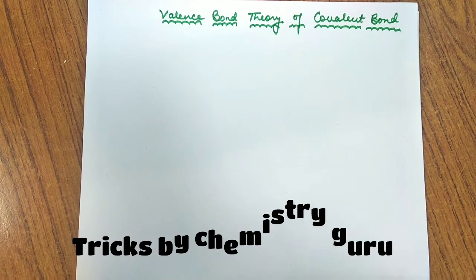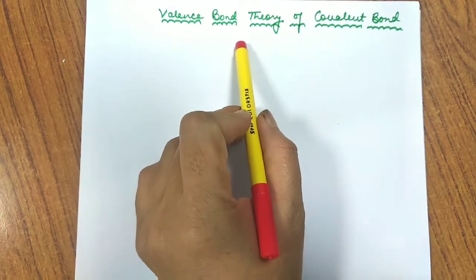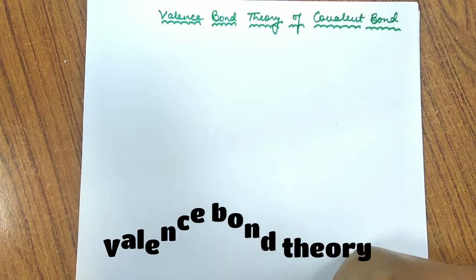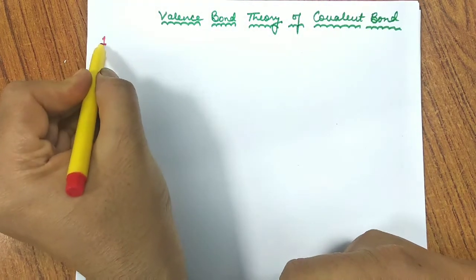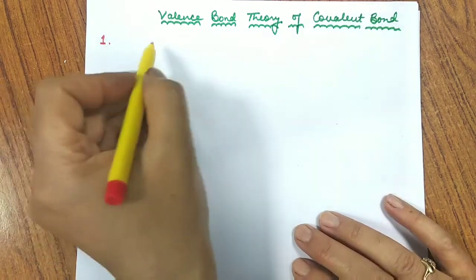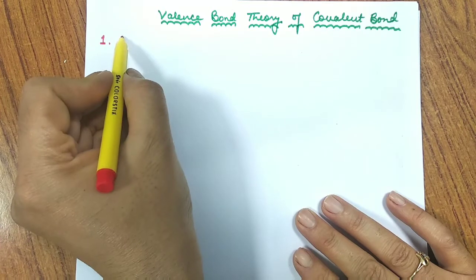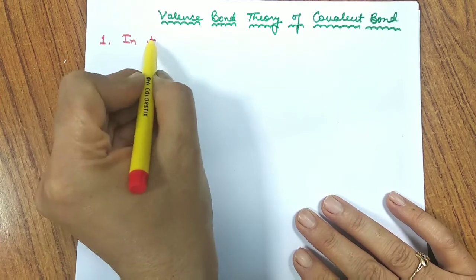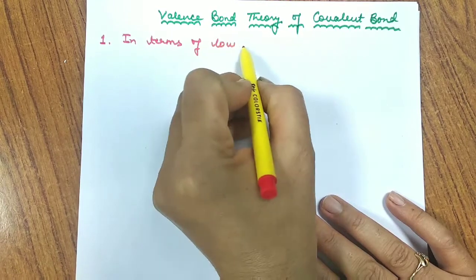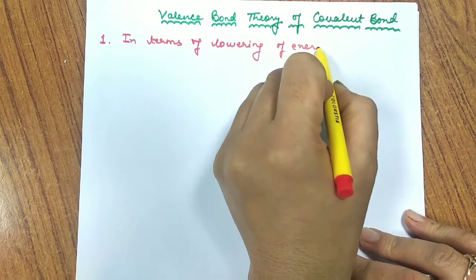So today, in continuation with chapter 4, we are going to start with valence bond theory of covalent bond, which was put forward by Heitler and London. It has two aspects: one is in terms of energy and the other is in terms of overlap. We'll discuss both. Very simple topic, valence bond theory. When we talk in terms of energy, we'll discuss the lowering of energy. What does it mean?